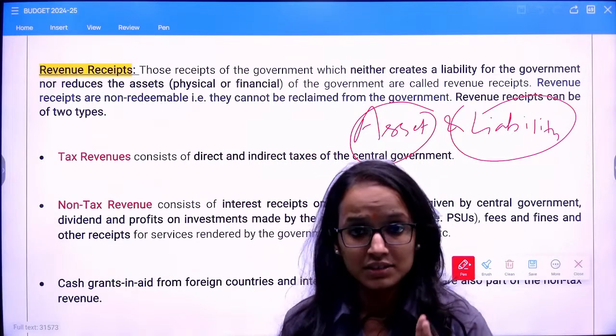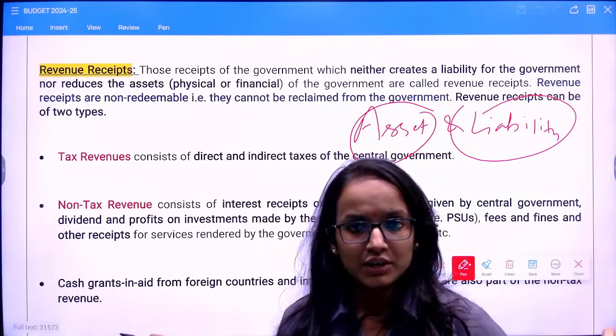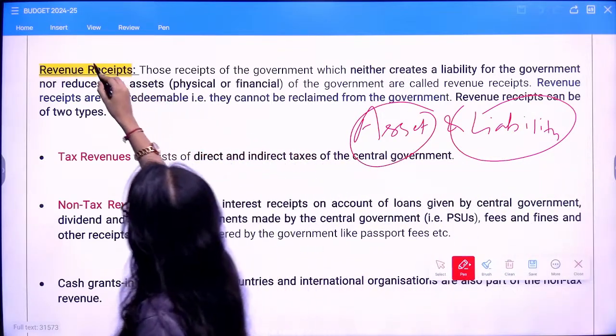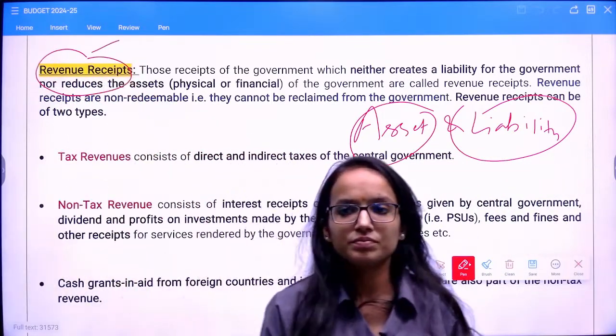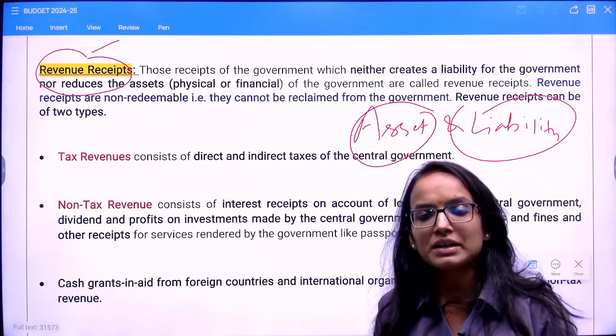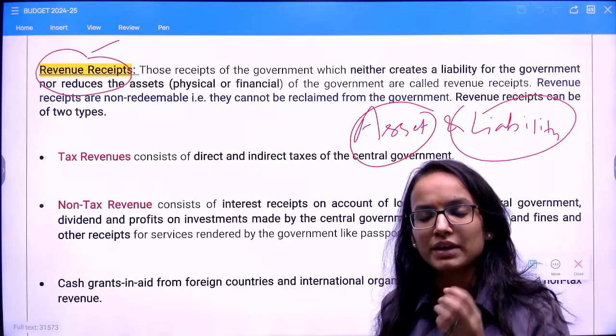So first thing in the series, I hope this much is clear to you till now. First in the series is your revenue receipts. You understand what receipts are: whatever the government earns. And expenditure is your spending.